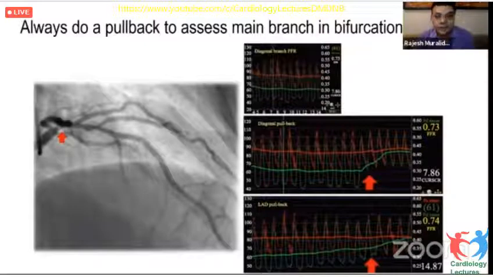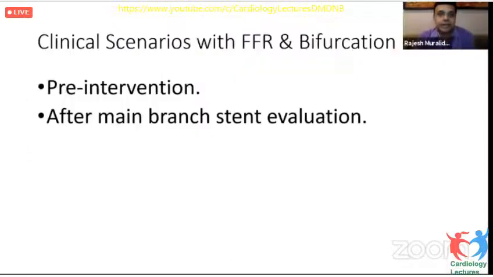That means that the tightest point, the point that contributes to the value of 0.73, is at the left main bifurcation and not at the diagonal ostium. The same can be confirmed by an LAD pullback also, and this patient received a stent from the left main into the LAD and no stent into the diagonal. So it is always important to do a pullback across the main branch in case of bifurcation lesions while you are assessing the side branch.